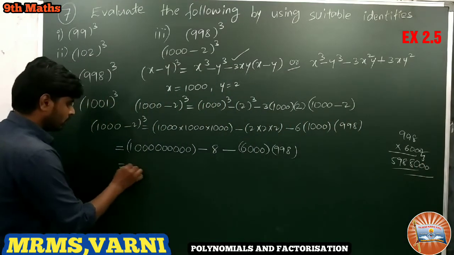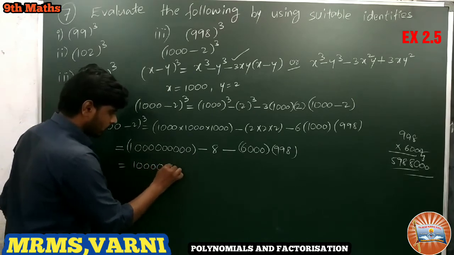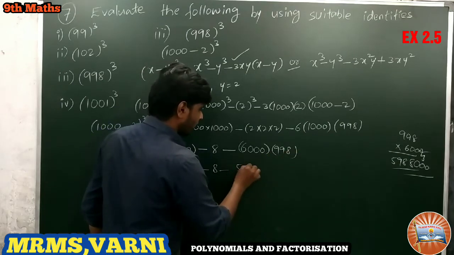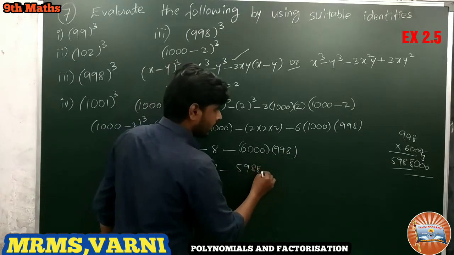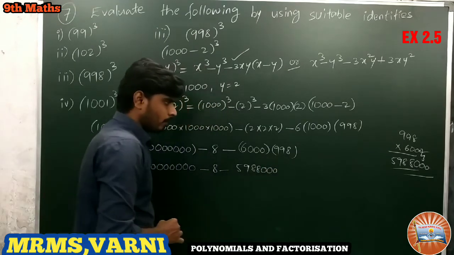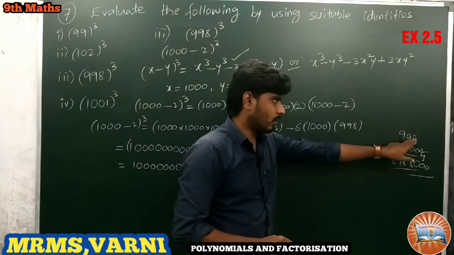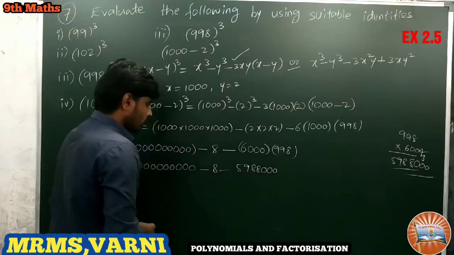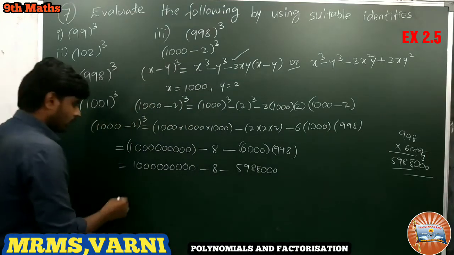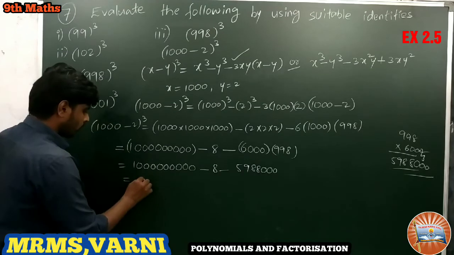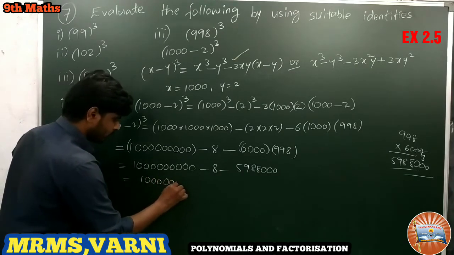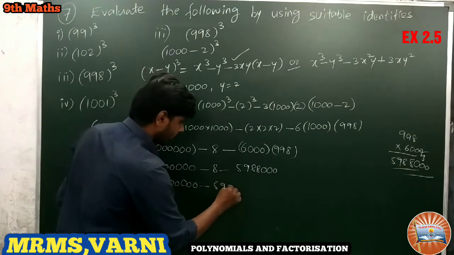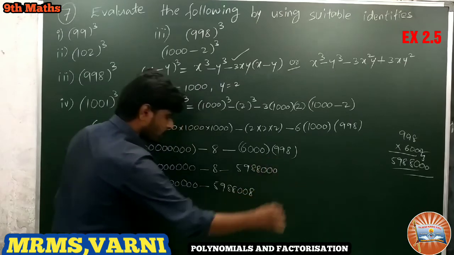Now what is the answer? So 9 zeros minus 8 minus 5988000. First I have done the multiplication with 998 into 6, then after that I have taken 3 zeros. Now we have to add both these, because they have the same sign, minus 8 and minus 5988000, that is minus 5988008.